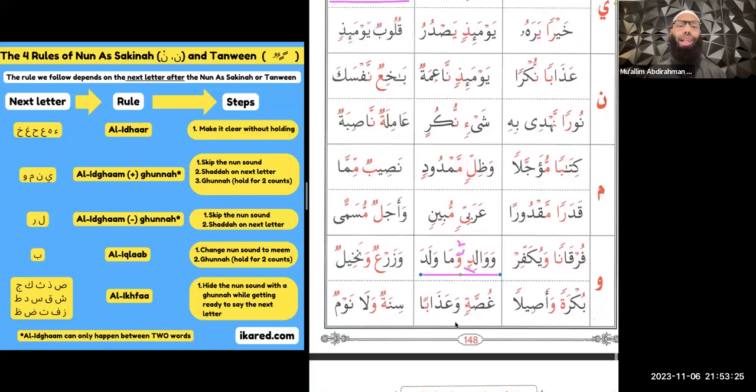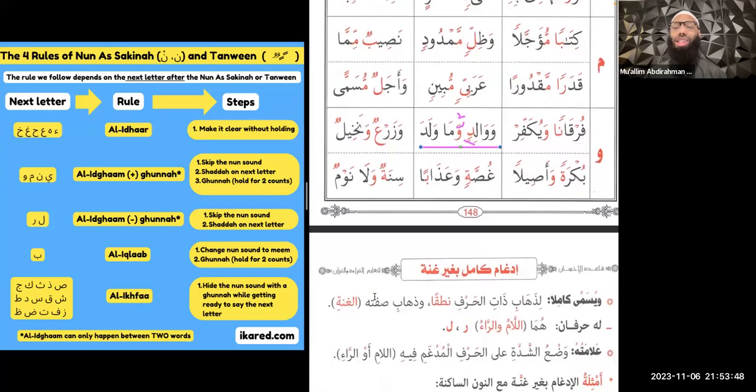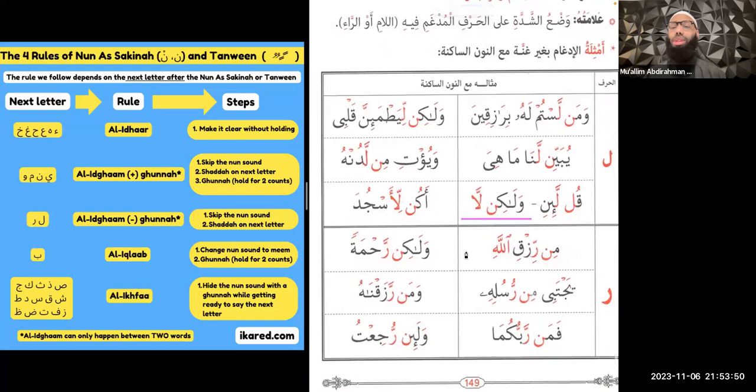All right, so now that we covered al-idgham with ghunna, remember there's two types of al-idgham. There's al-idgham with ghunna, and then there's al-idgham without ghunna. For al-idgham without ghunna, you might have already guessed this, but you follow the same rules, except you don't do the last step, which is ghunna. Now, al-idgham without ghunna is only two letters. It's the lam and the ra. This is an easier rule because there's no ghunna here.